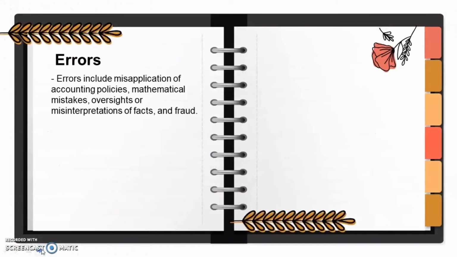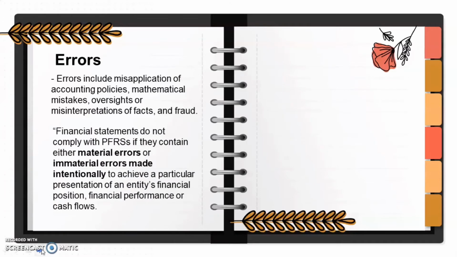Now let's move on to errors. Alam naman natin lahat ang ibig sabihin ng errors. Pag sinabi natin errors, ibig sabihin merong mga naging pagkakamali, merong misapplication of accounting policies. So financial statements do not comply with PFRS if they contain either material error or immaterial error. Kung sinabi natin material error, ito yung nagkukos para ma-misstated yung nasa financial statement. Pag sinabi naman natin immaterial errors, ito yung mga errors made intentionally. Ibig sabihin, ito yung mga alam natin na fraud, na sinadya mong ibahin or maliin yung nasa financial statement.